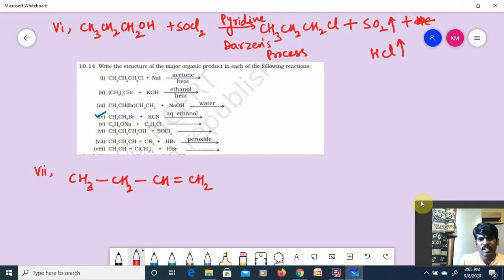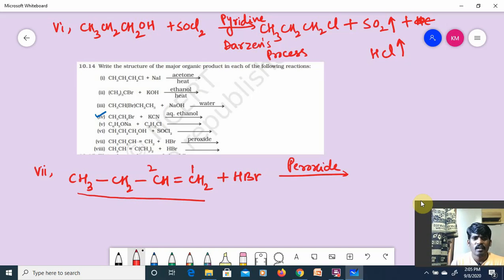Let's see who will answer first. While I am writing, at least answer: which rule is to be followed here? This is an alkene, 1-butene, treating with HBr, electrophilic addition in the presence of peroxide. It follows anti-Markovnikov's rule. The negative part of the reagent is added to the double-bond carbon having more hydrogens.